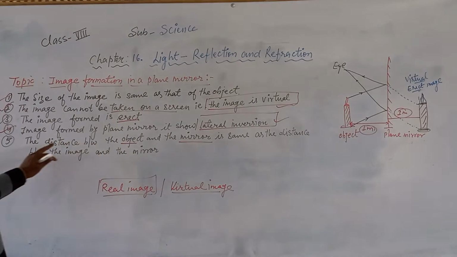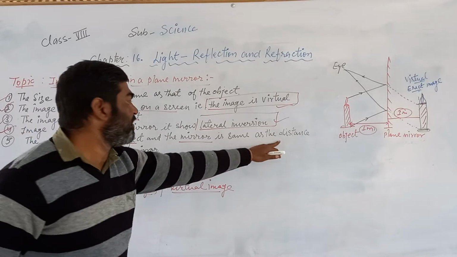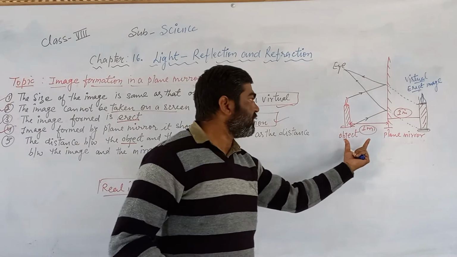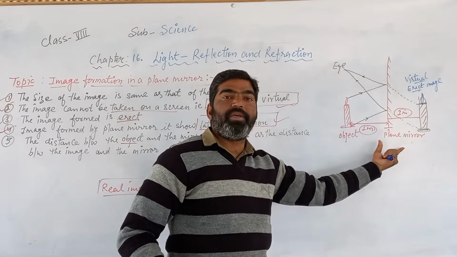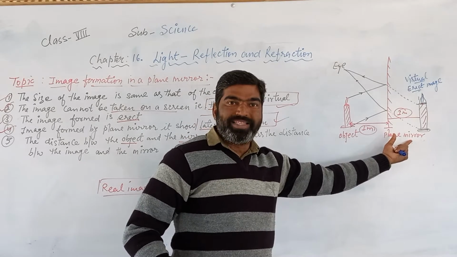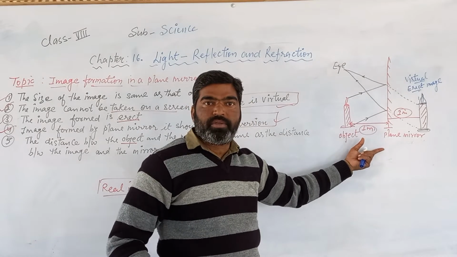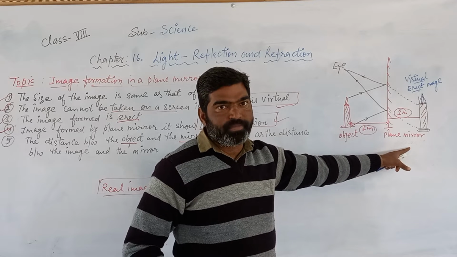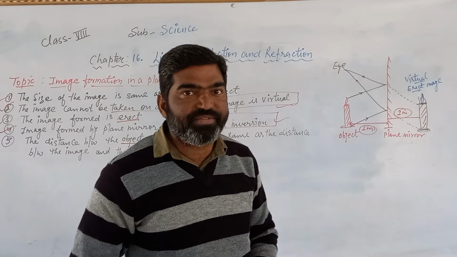So the distance between the object and the mirror is same as the distance between the image and the mirror. जितना object और mirror के बीच का distance है same distance between the image and the mirror is there. Suppose that this is 5 centimeter, this is also 5 centimeter. This distance between the object and mirror became 5 meter, so image also formed at the distance of 5 meter. Means the distance between the image and this mirror is also 5 meter.